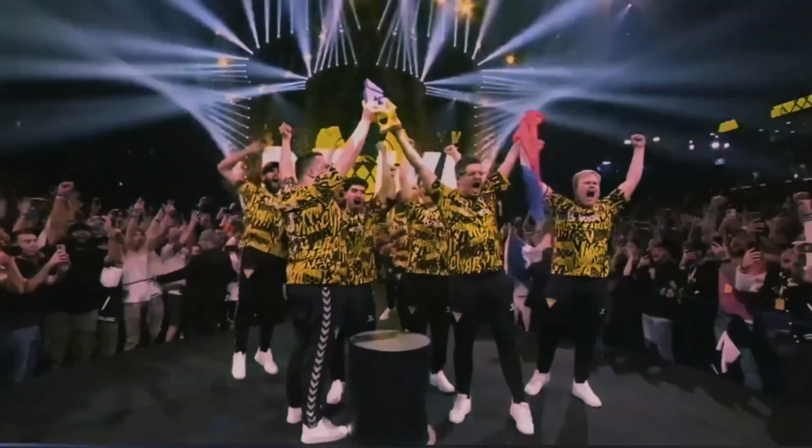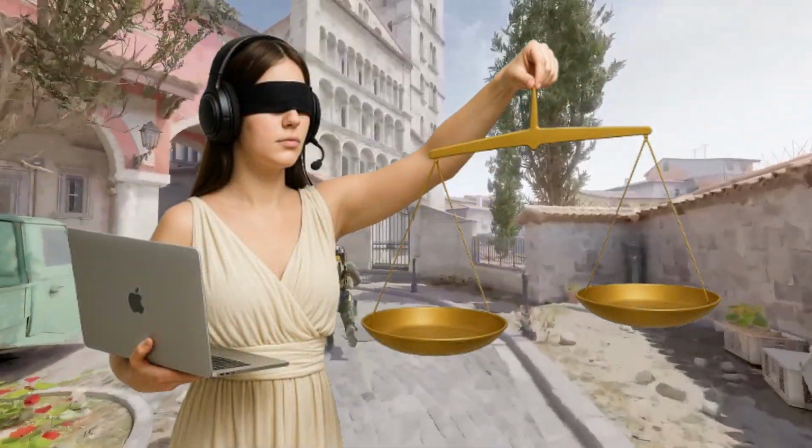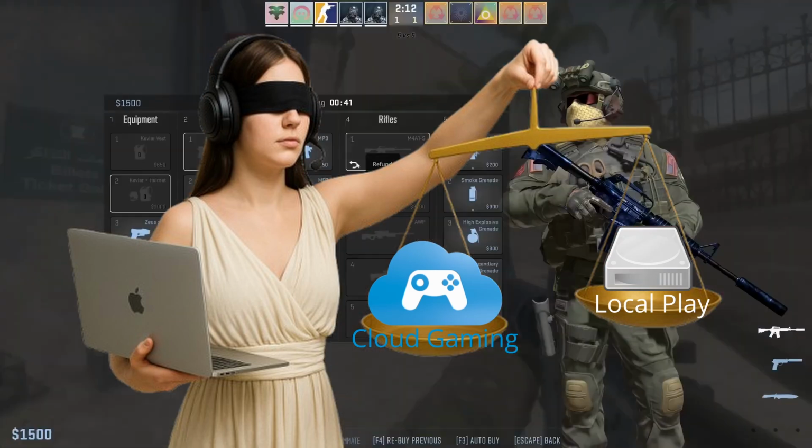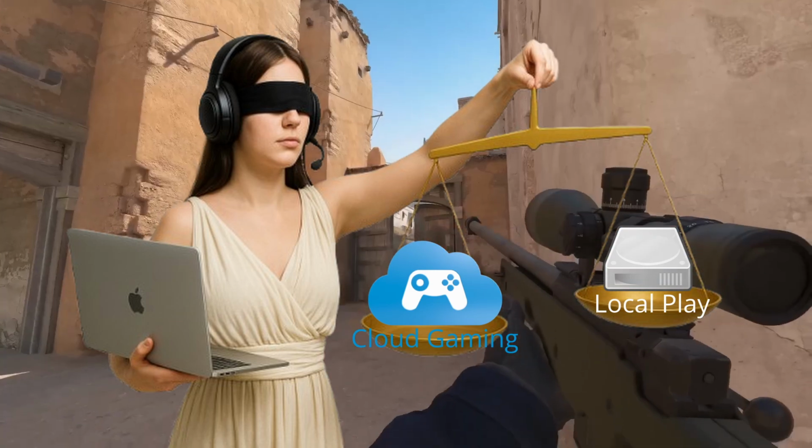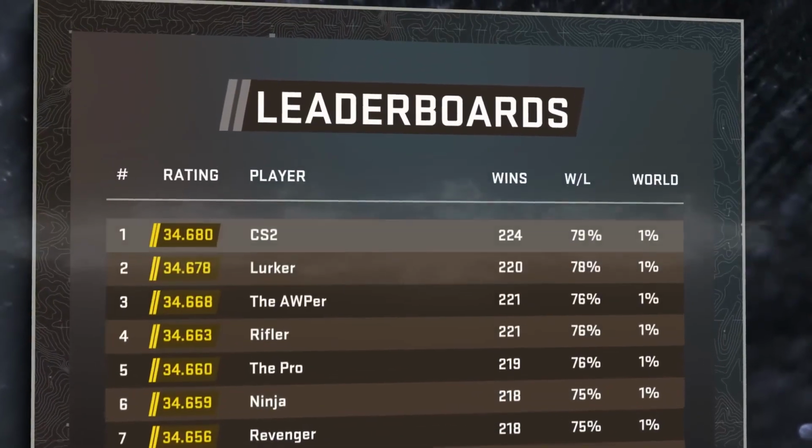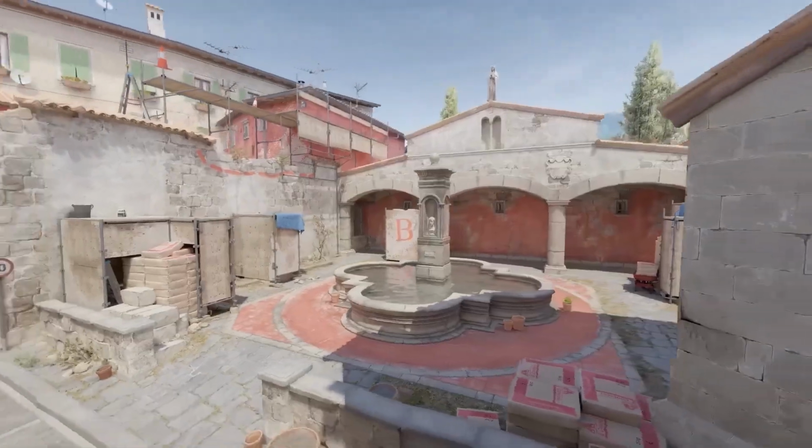But first, we need to get something important out of the way. Why would anyone prefer cloud gaming over local play? Ease of use, convenience, and the ability to play on weaker machines are all valid factors. But there's one additional reason when talking about Counter-Strike 2 specifically.